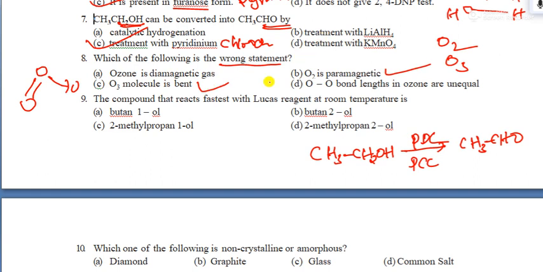So next one, what is left here? D option is left. Look at the next question: the compound that reacts faster with Lucas reagent. Lucas reagent means the order is tertiary, secondary, primary.